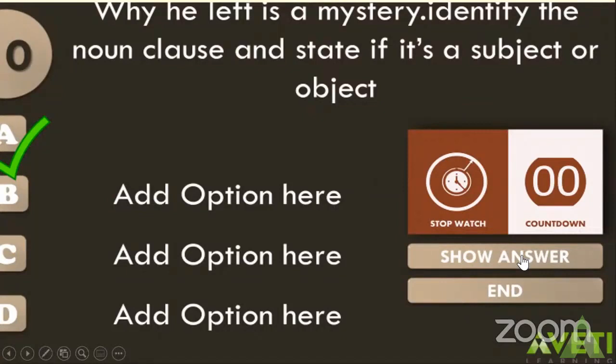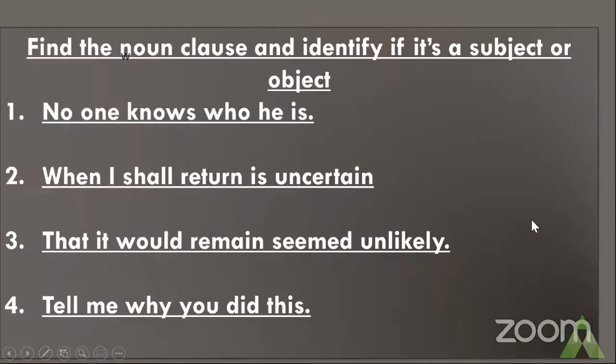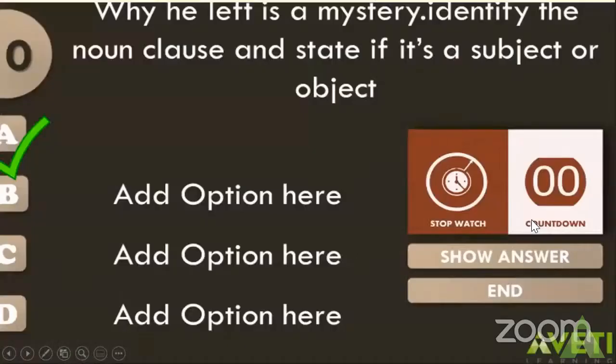All right. So now, children, please identify the noun clause and state if it is a subject or an object. I have not given you any options here. Why he left is a mystery. Why he left is a mystery. Please identify the noun clause and state if it is a subject or an object. Your countdown begins now. You can start. I'll wait for 30 seconds.